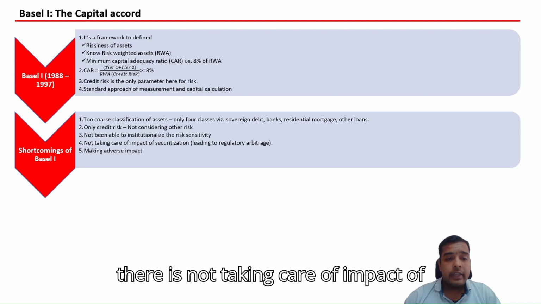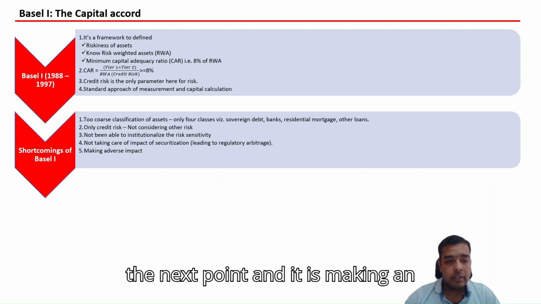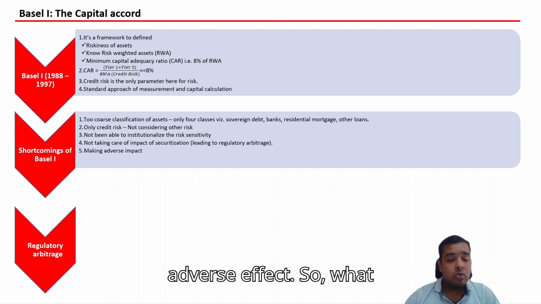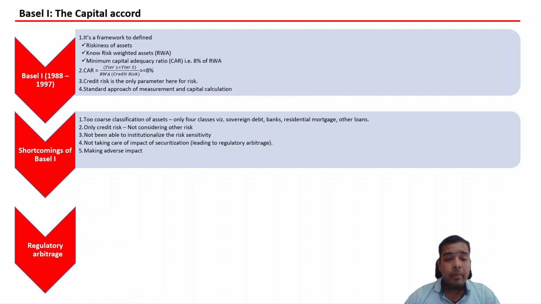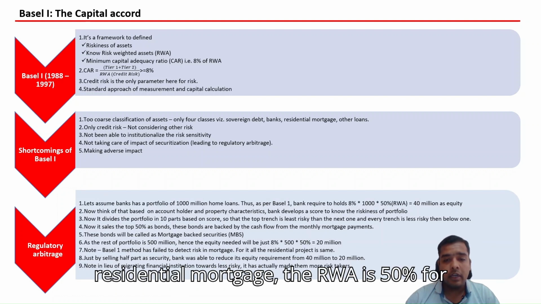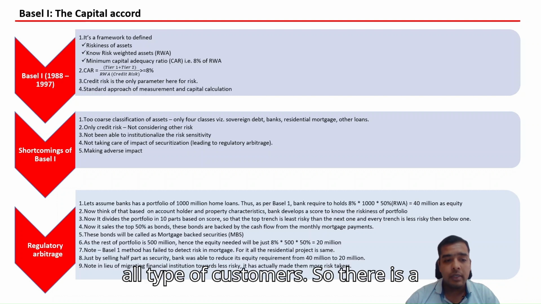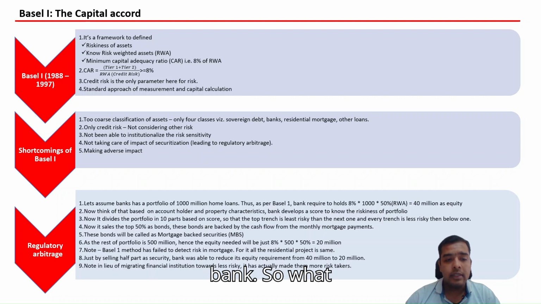It also does not take care of the impact of securitization, which we will discuss in the next point, and that is having an adverse effect. So what is the impact of securitization? Because of the straight RWA for each class, suppose for residential mortgage the RWA is 50% for all types of customers, there is a regulatory arbitrage opportunity for the bank.